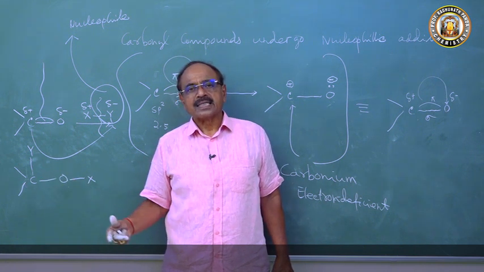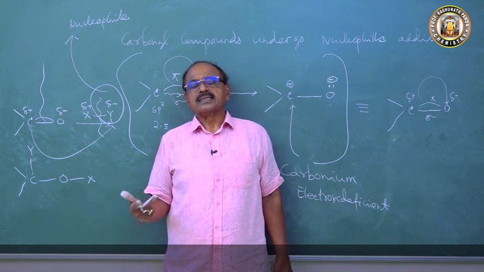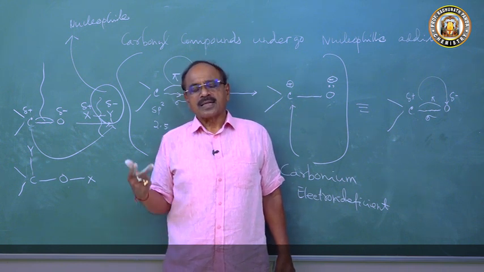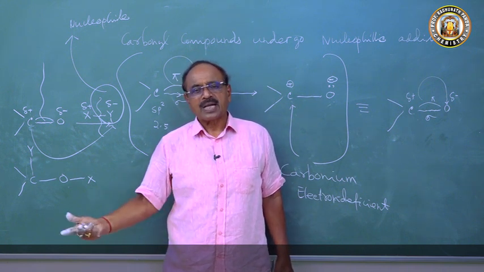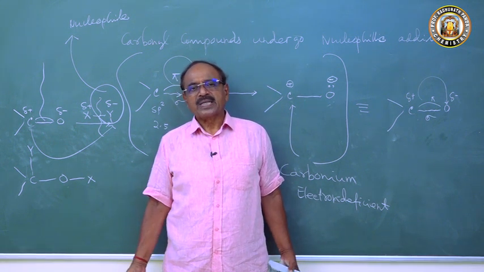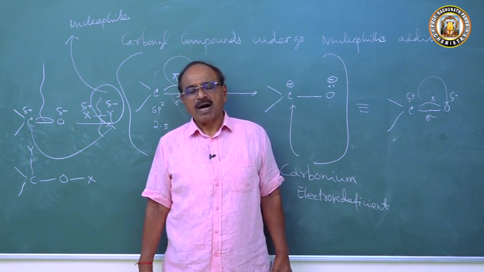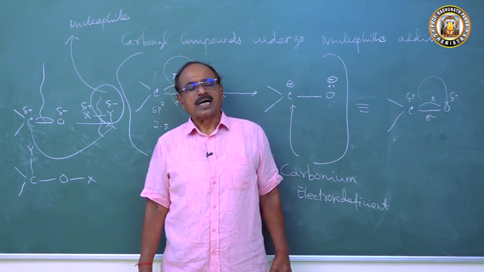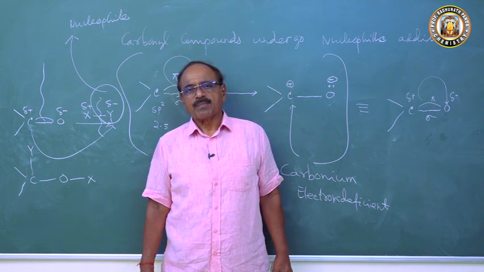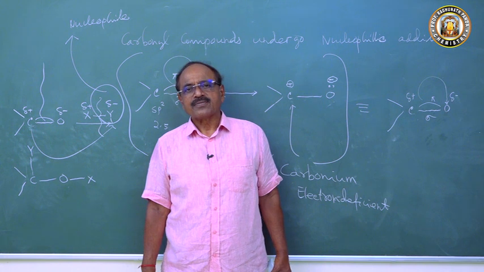We will be discussing what reaction intermediates are and reactions involving these nucleophiles, electrophiles, carbonium and carbanion. A few more classes I will be taking on this fundamental concept, and you please follow my classes. So next class I will discuss the cleavage of covalent bond, homolytic fission and heterolytic fission. Thank you so much for following our classes.